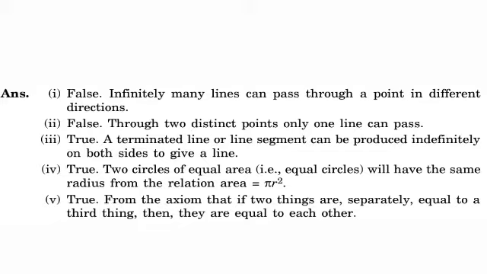Fifth question is, from this figure, AB equals PQ, PQ equals XY, then AB is equal to XY. Yes, it is true. From the axiom that if two things are separately equal to a third thing, then they are equal to each other.